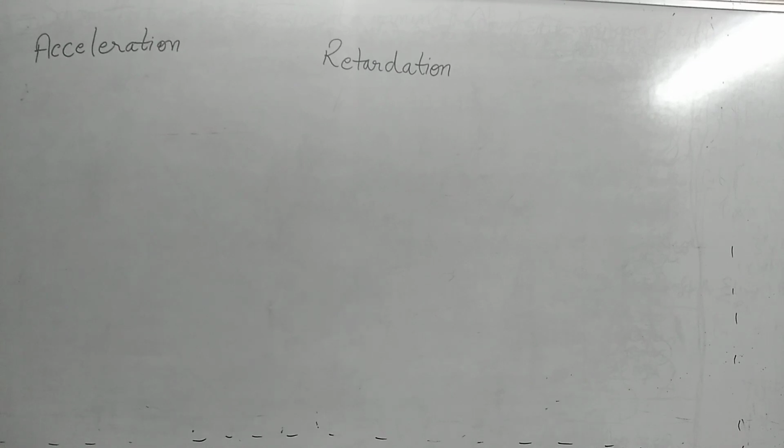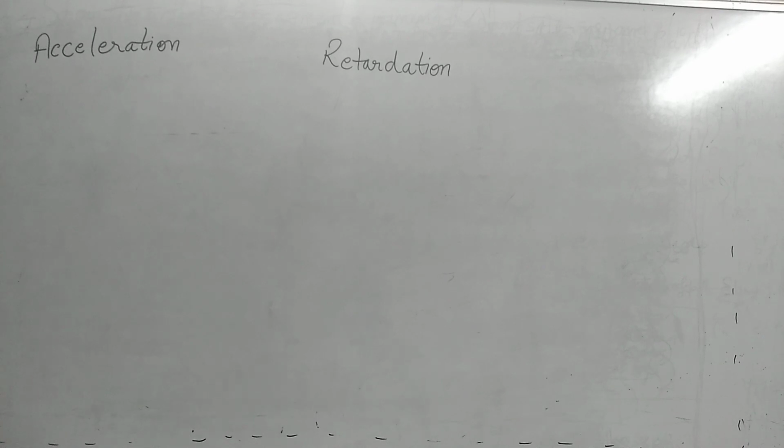Hello students, now we are starting with the next topic, that is acceleration and retardation. You have often heard the word accelerator when you are traveling in a vehicle. When you put your foot on the accelerator, what will happen? The speed of the vehicle increases. That means acceleration has been produced. And when you put your foot on the brakes, then the speed of the vehicle starts decreasing, which means that retardation has been produced.